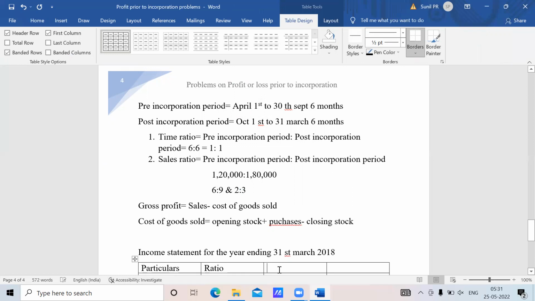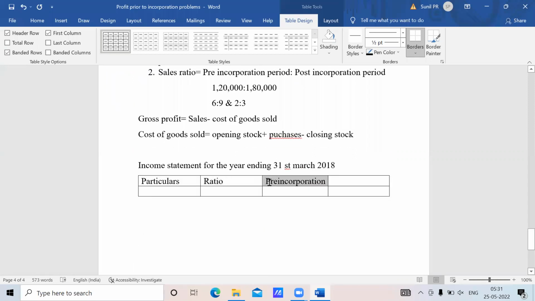The next one will be whether it belongs to pre-incorporation or post-incorporation. Okay, so this is the format now.